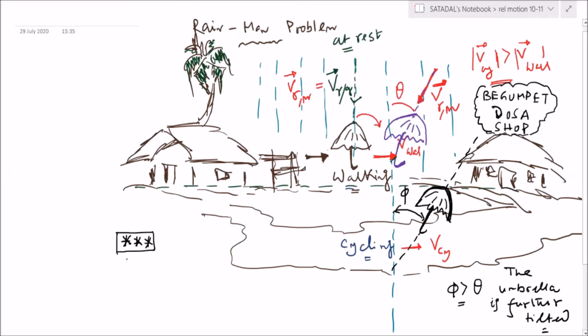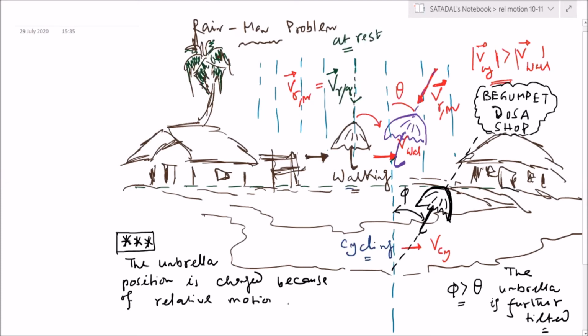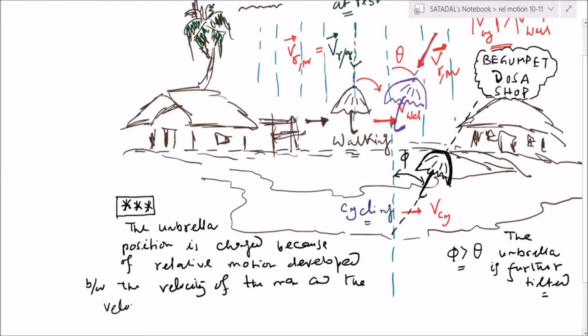Okay, my point is that the umbrella position is changed because of a relative motion developed between the velocity of the man and the velocity of rainfall, actually both with respect to ground, right? Okay, now fine.